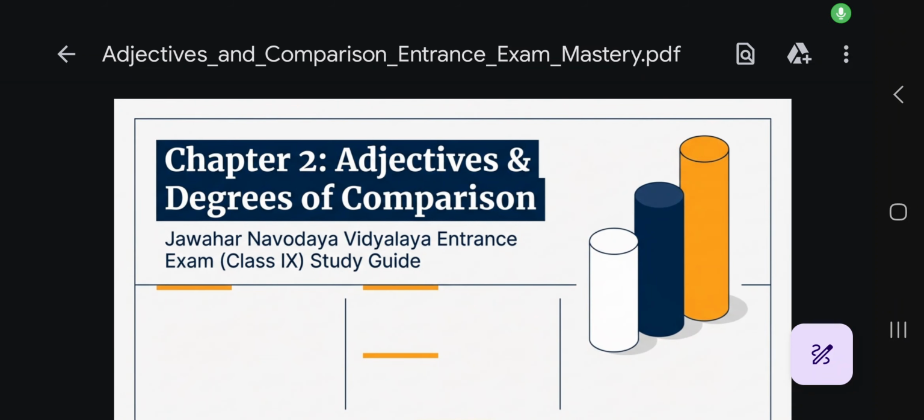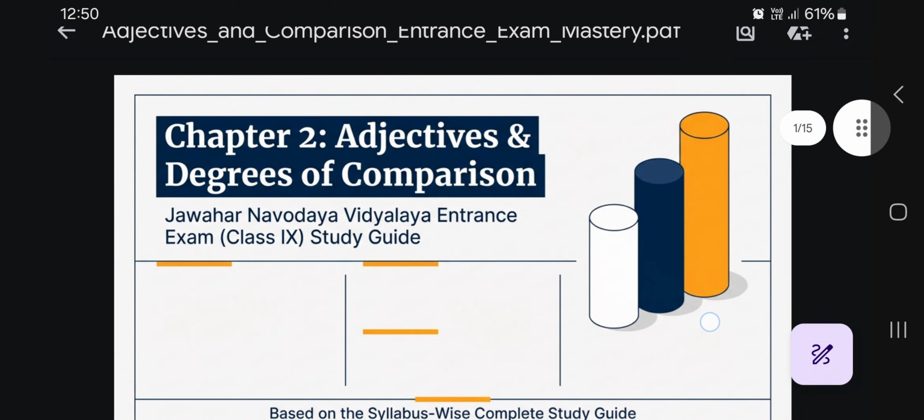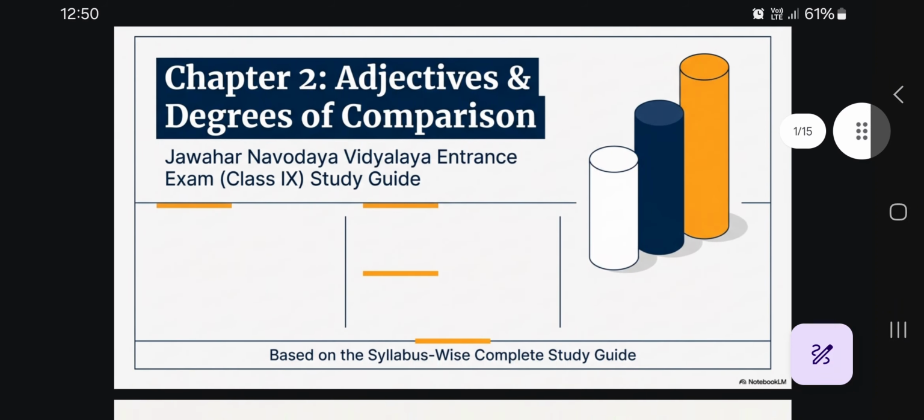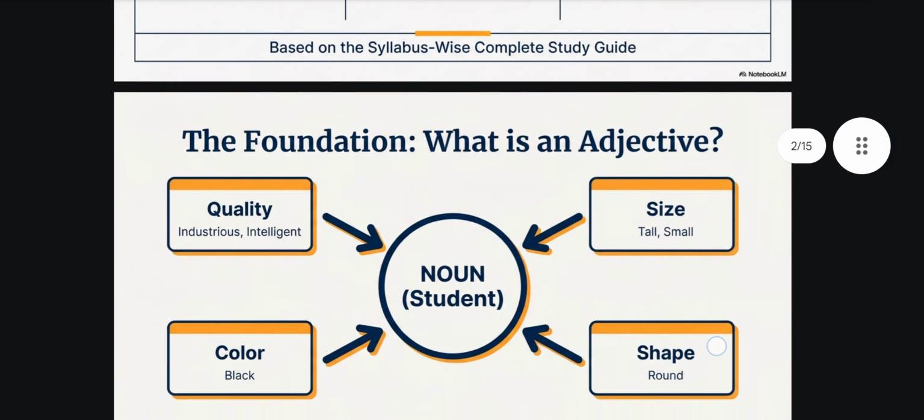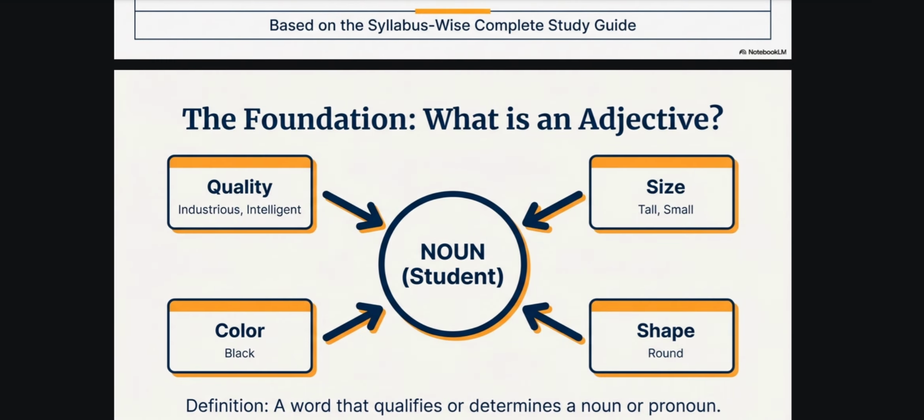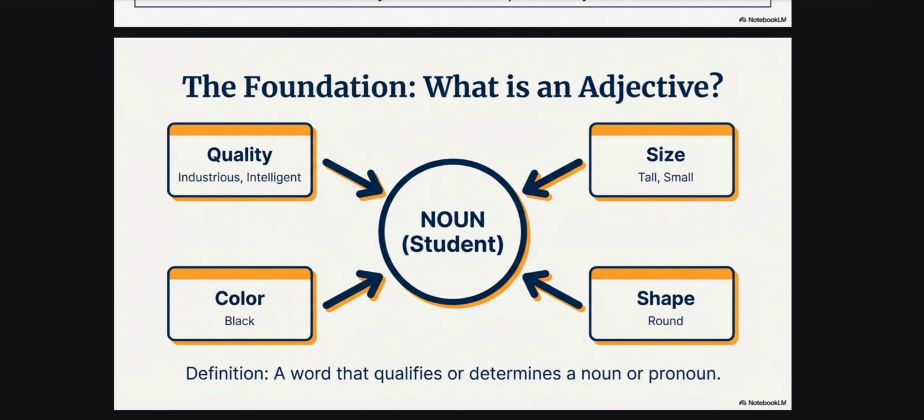This is Chapter 2: Adjectives and Degree of Comparison. Foundation. What is an adjective? It defines quality, color, size, and shape. Quality: industrious, intelligent, hardworking. Color: black, white, pink. Size: tall, small. Shape: round. Definition of adjective: a word that qualifies or determines a noun or pronoun.